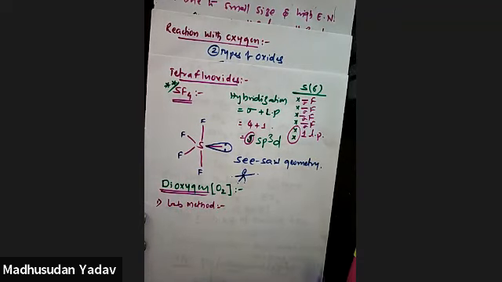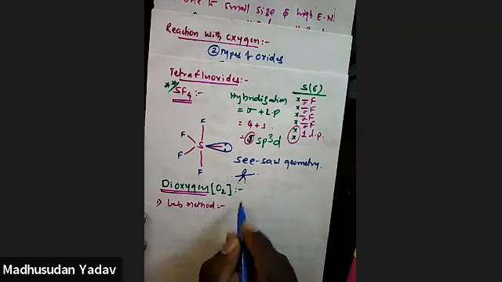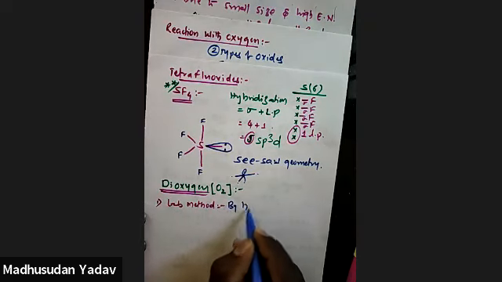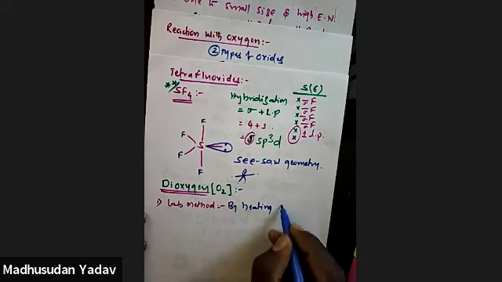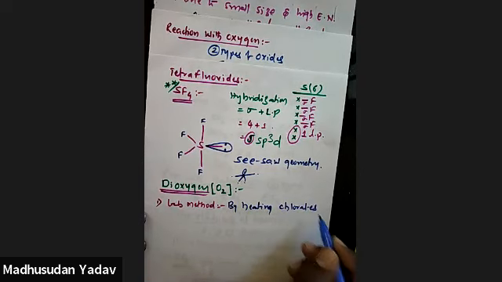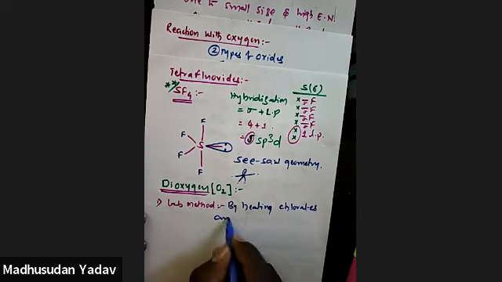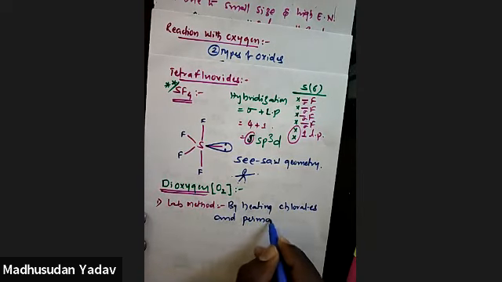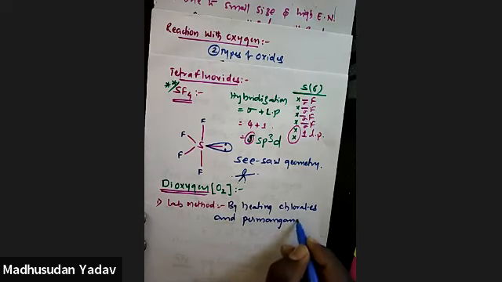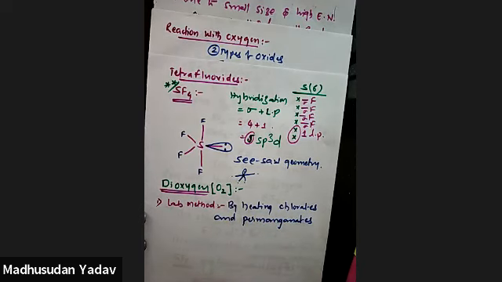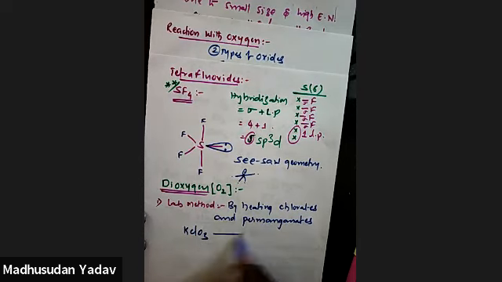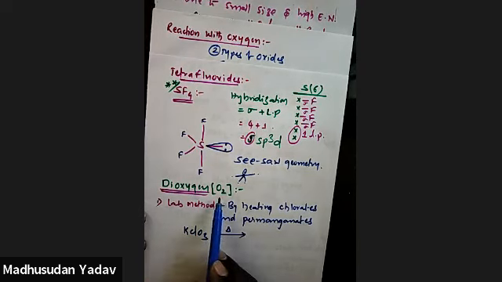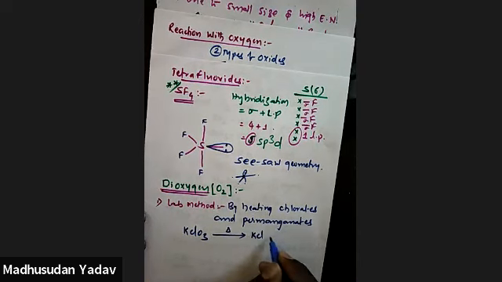Normally this is prepared in the lab simply by heating chlorates and permanganates. Chlorates and permanganates. So let's see that example. Potassium chlorate, this is KClO3. On heating this, what are you looking for? Oxygen. So it will give potassium chloride and oxygen.